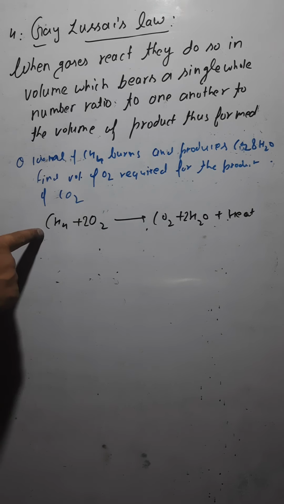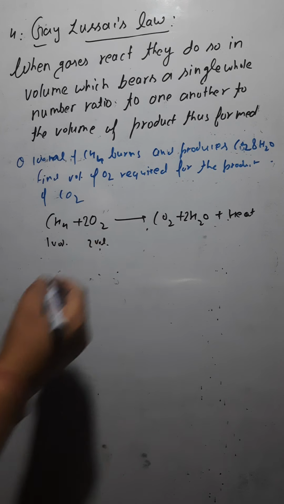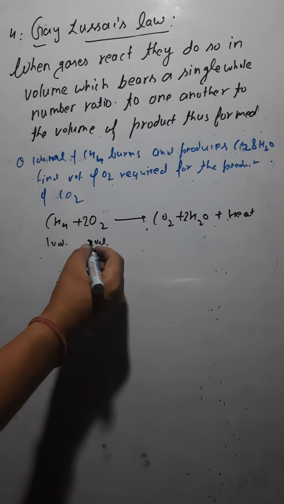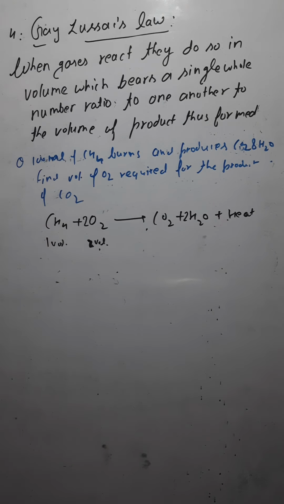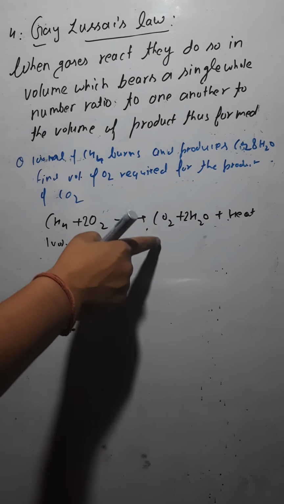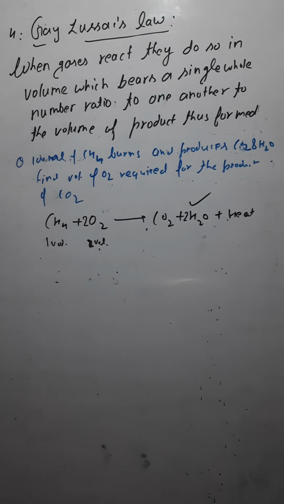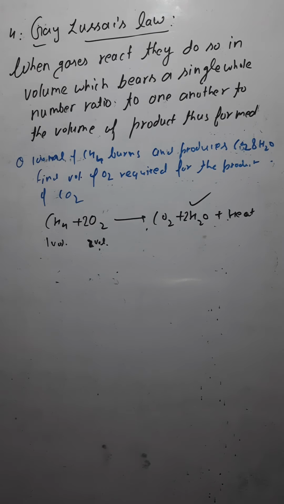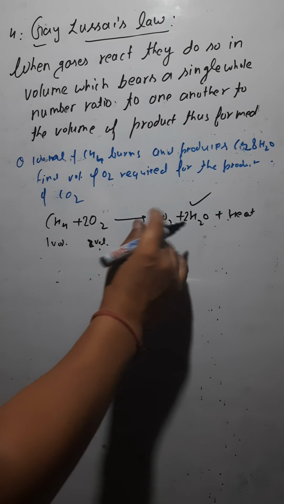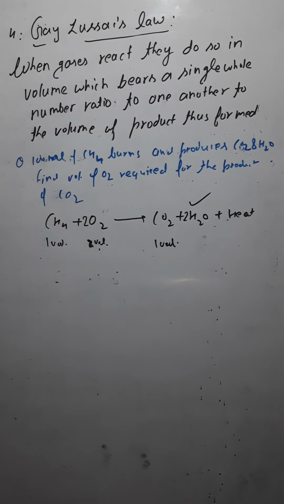Now if you see the volumes: here 1 volume, here 2 volumes, I am finding out the ratio, this is 2 volumes, the coefficient I am writing. Now methane is a gas, oxygen is a gas, carbon dioxide is a gas, but water is not a gas. So you are not to use this water, because Gay-Lussac's law is applied only for gases. So only these we have to take. What is the volume of carbon dioxide? The coefficient is 1, so 1 volume of carbon dioxide is going to be formed.